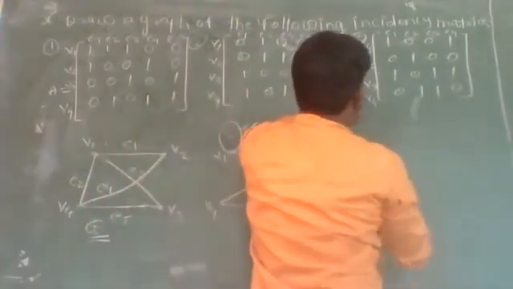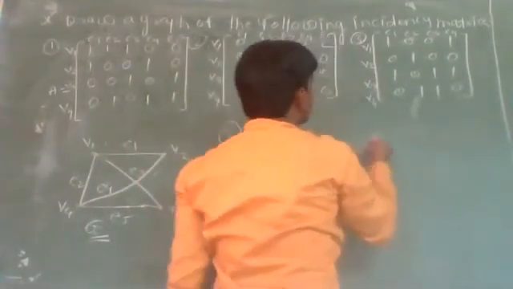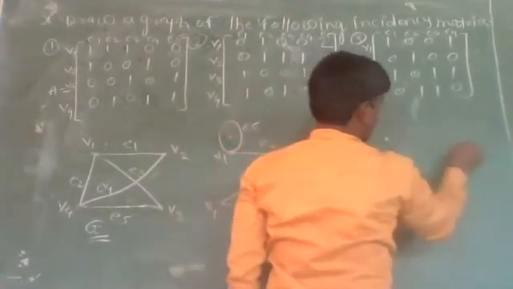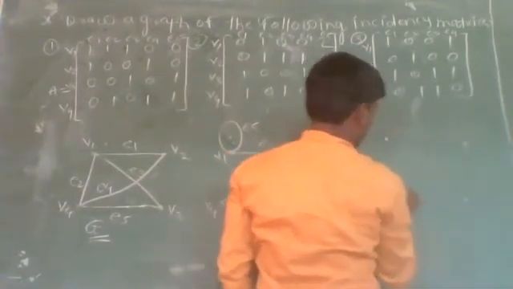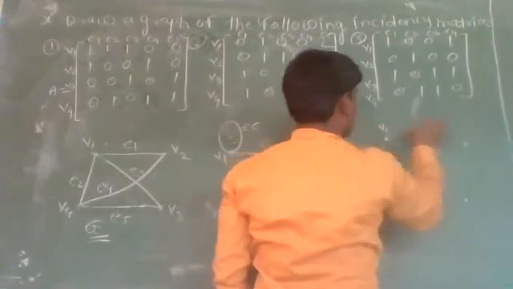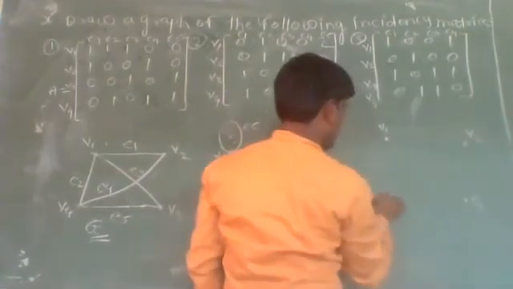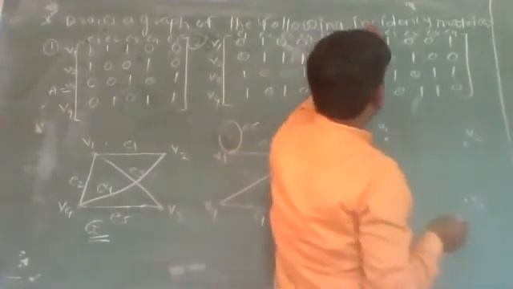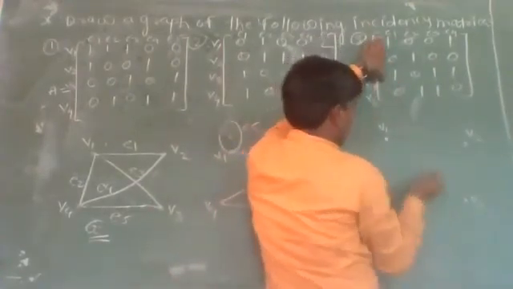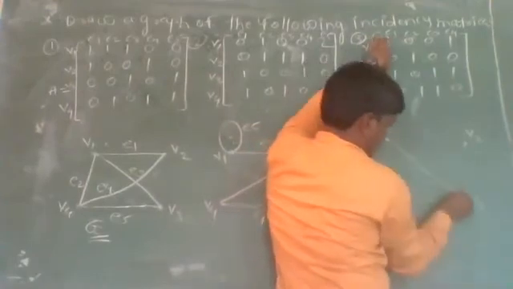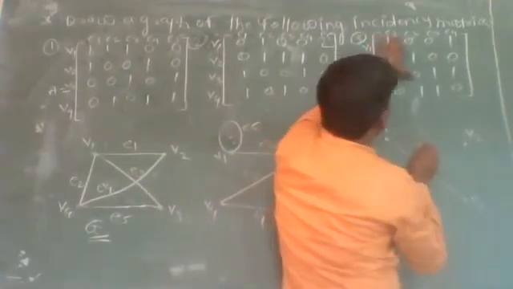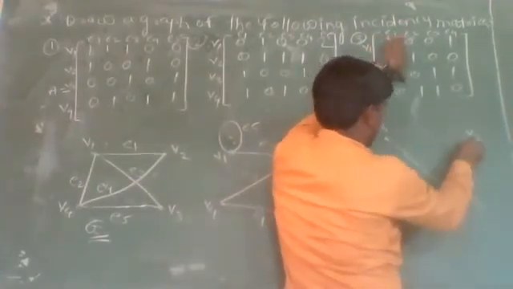Now edge E1 is incident on vertex V1 and V2. Edge E2 incident on V2, V4.